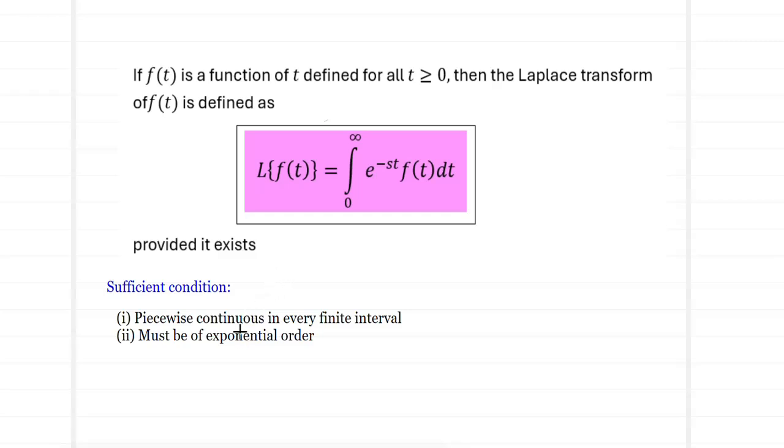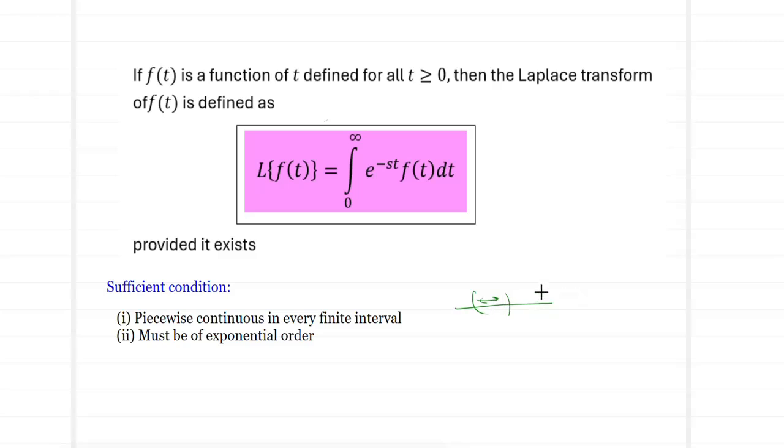So the two sufficient conditions for the existence of Laplace for any function f of t are: the first condition is that it has to be piecewise continuous in every interval t greater than or equal to 0. So if I have t to be the time period t greater than or equal to 0 and I consider an interval over here, the function has to be continuous, or piecewise continuous, in this interval we have taken.